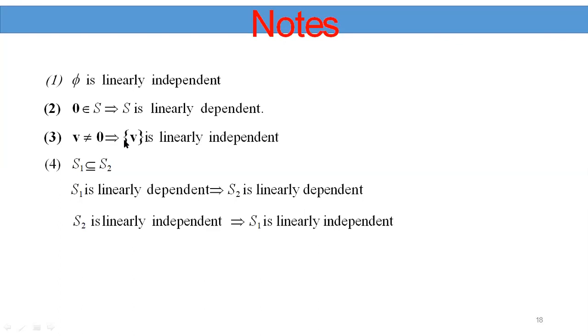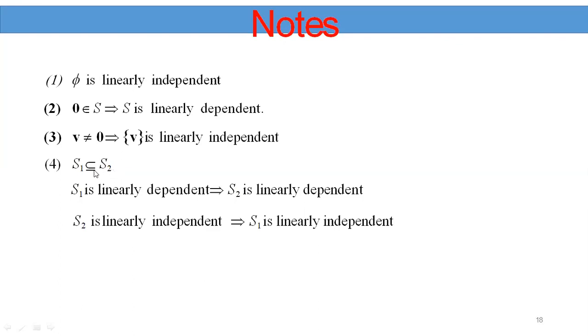If V is not equal to 0, that is, a set contains a single non-zero vector, then it is linearly independent. These two are very important. A single non-zero vector forms a linearly independent set. A set of vectors containing at least one zero vector forms a linearly dependent set.